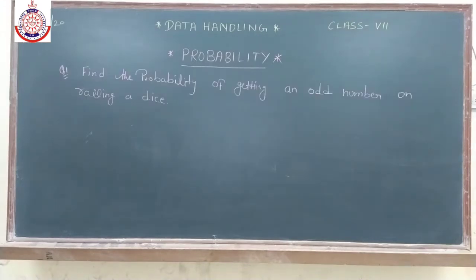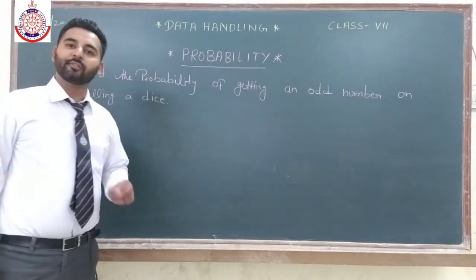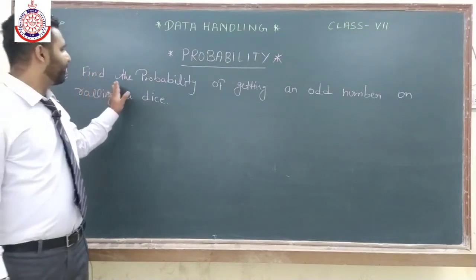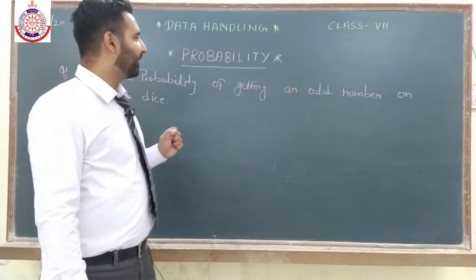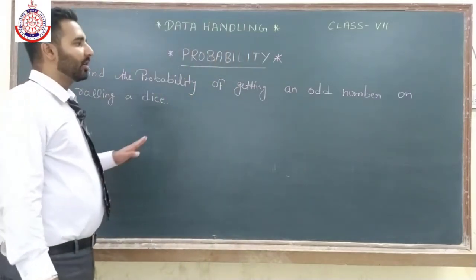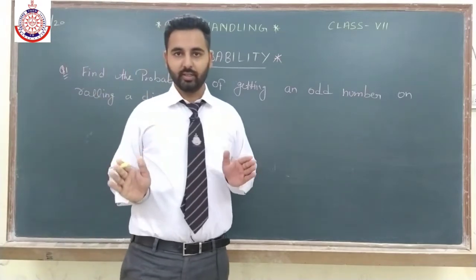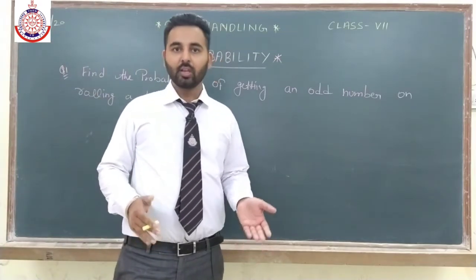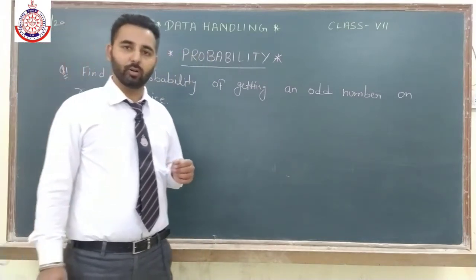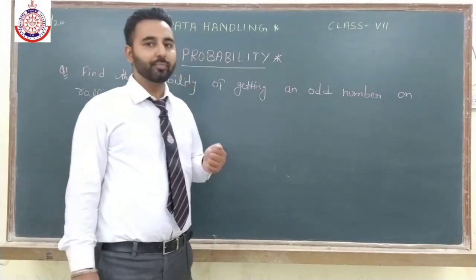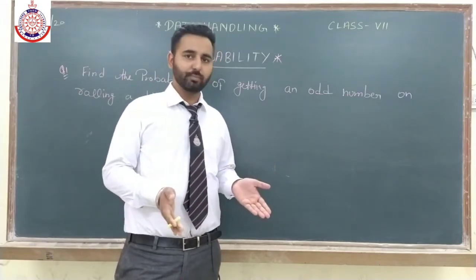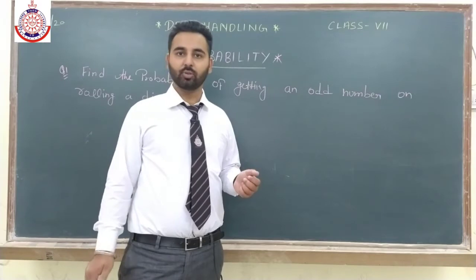Now let us understand the concept of probability with the help of one example. Here the example says, find the probability of getting an odd number on rolling a dice. So the question says, we have rolled a dice. You have to check what is the probability of getting an odd number. What are the chances of getting an odd number? So probability can be in fraction or in percentage, in both the terms.